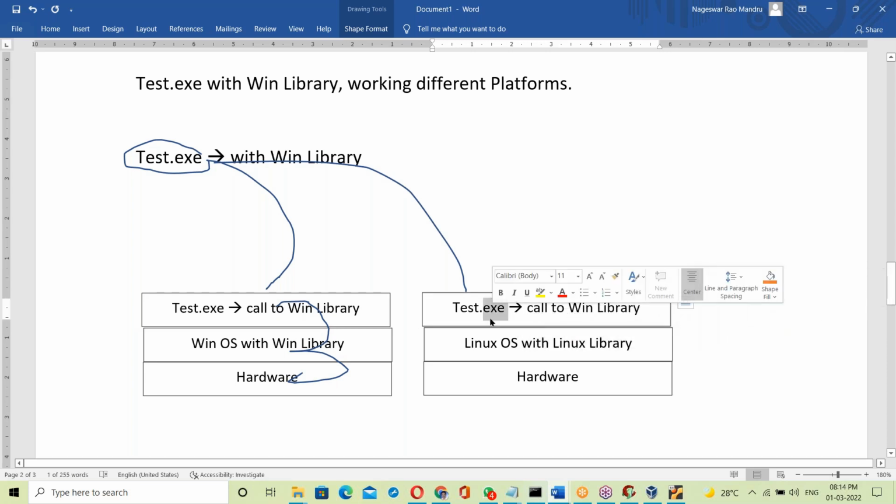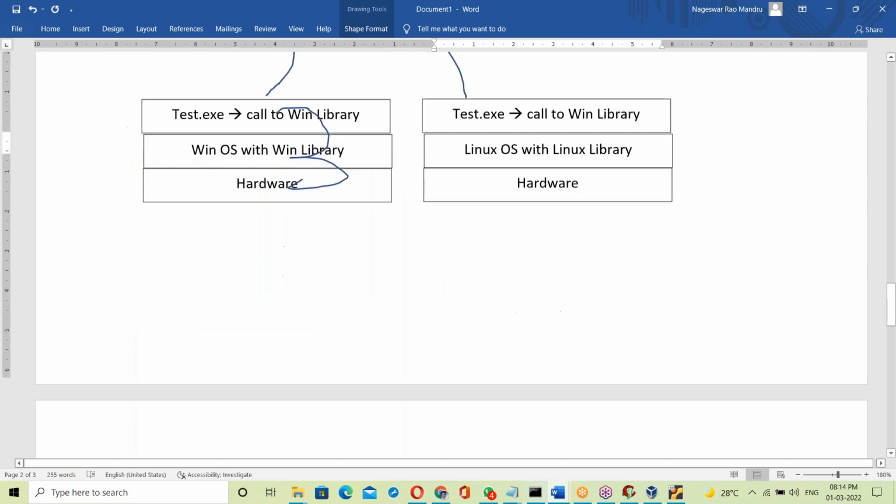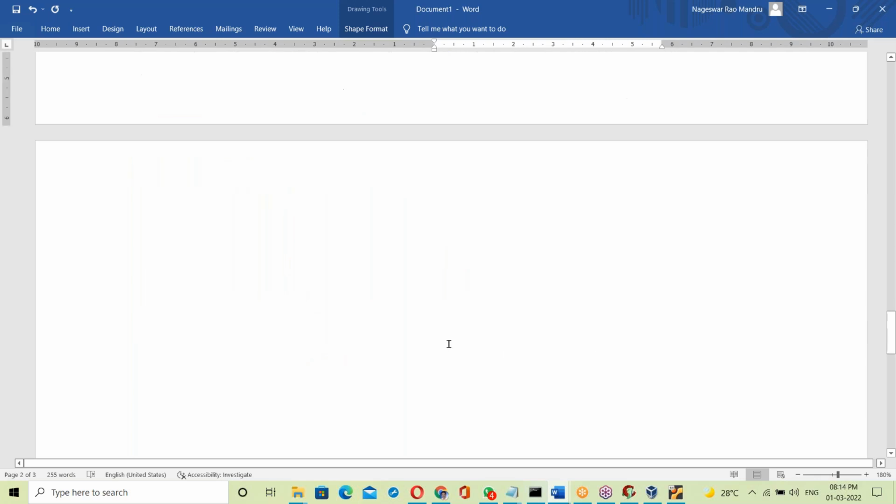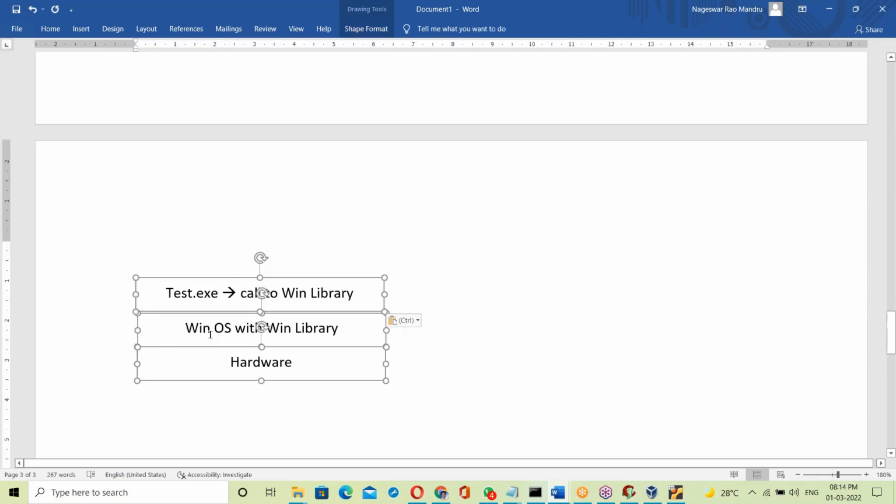Test.exe is linked with the Windows OS library, so it will try to call the Windows library, but the library here is different and not matching. It looks for a Windows library, it's not available, and it simply fails. Let us take another platform.